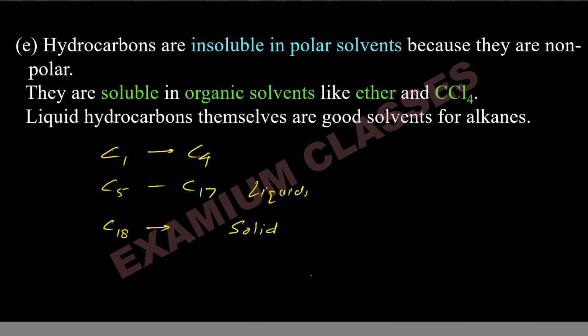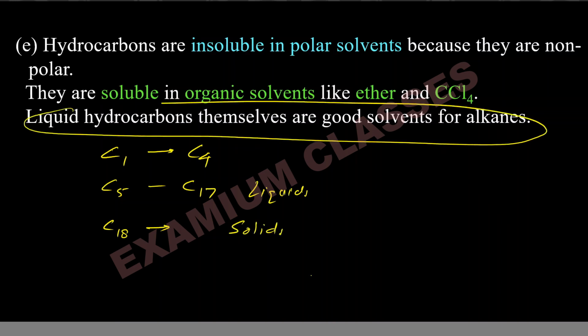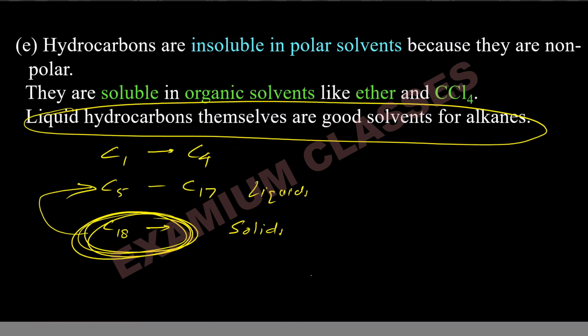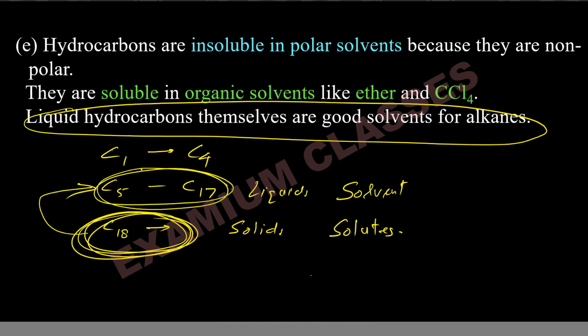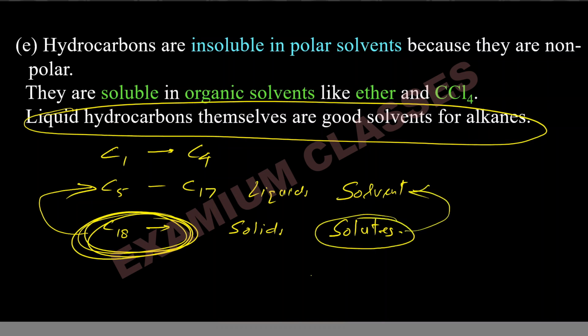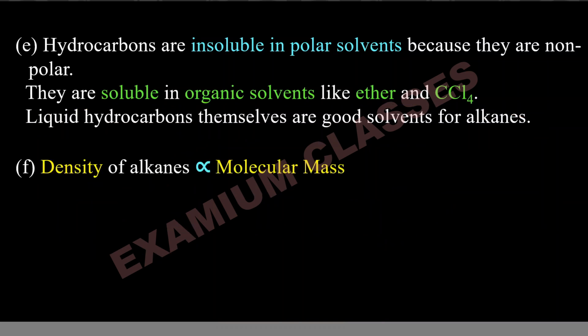So this statement points out that these solids will be soluble in these liquids, C5 to C17. So these will act as solvent for solids, and you can mix these liquids as well. Liquid can be mixed in liquid, and you can mix the solutes also in these liquid solvents.